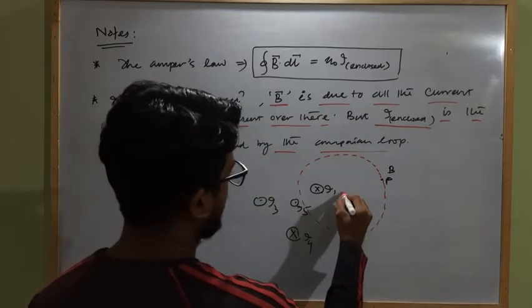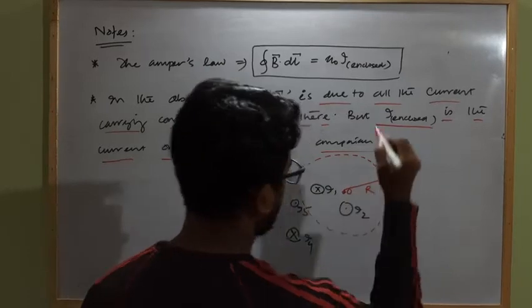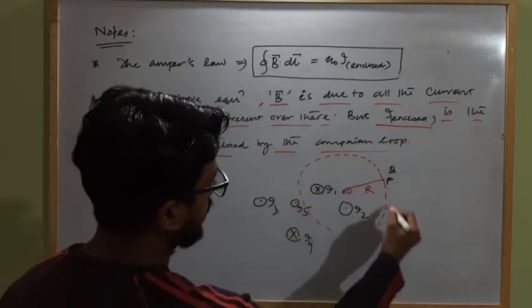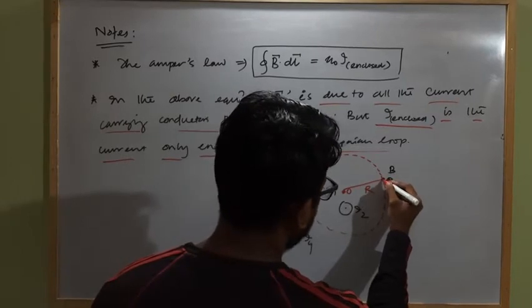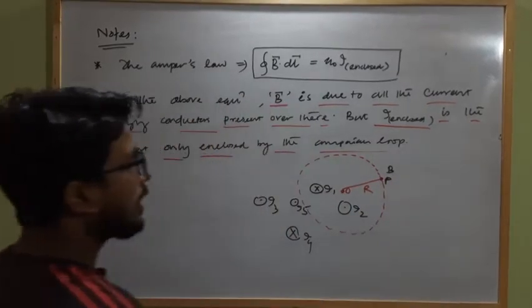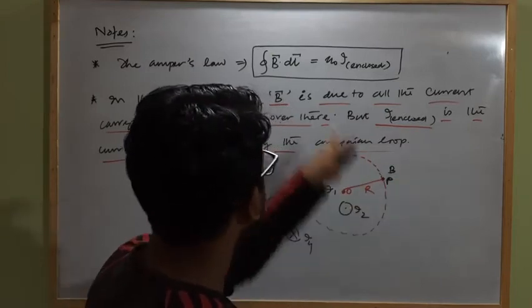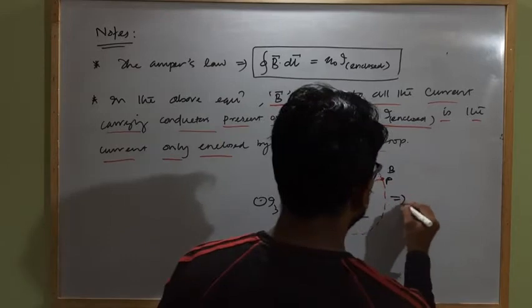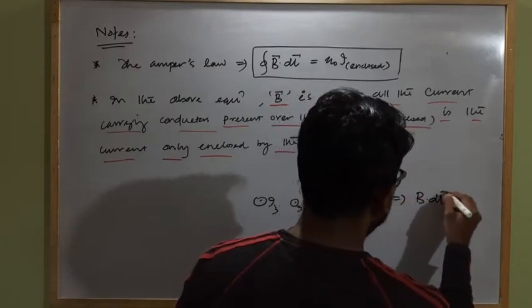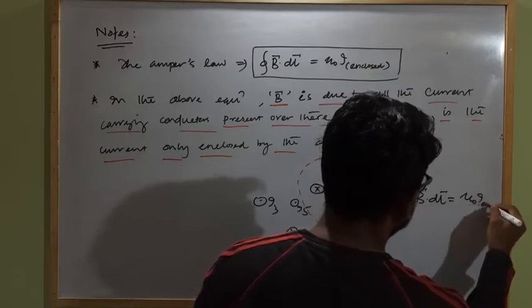Okay, this is the Amperian loop about this point O, and the distance from it will be R. Clear? This is an Amperian loop. For this Amperian loop, which lies above this point P, the net magnetic field strength at point P, according to Ampere's circuital law, ∮B·dl equals μ0 I enclosed. So for this case, ∮B·dl, the closed integral, equals μ0 I enclosed.